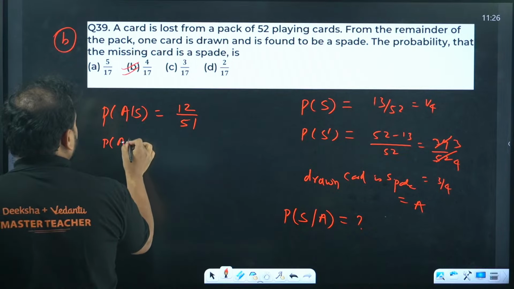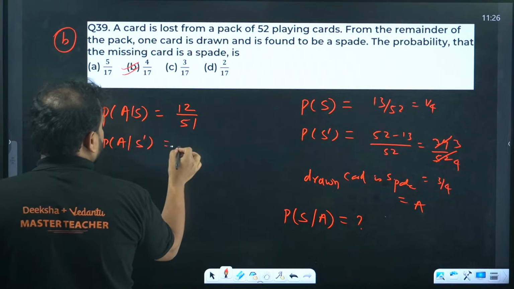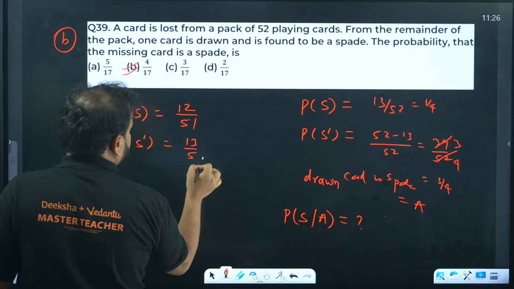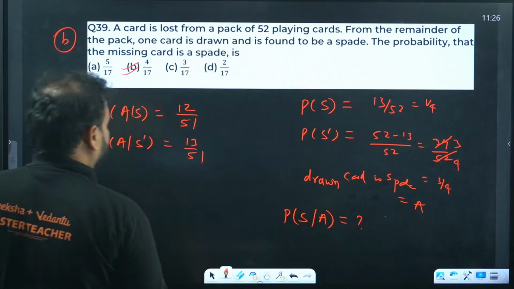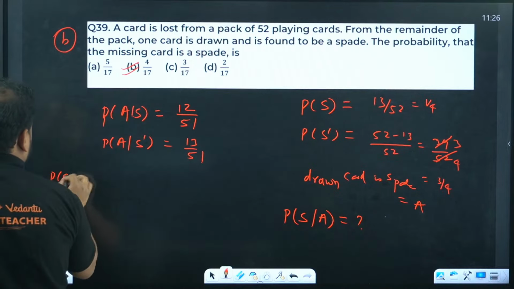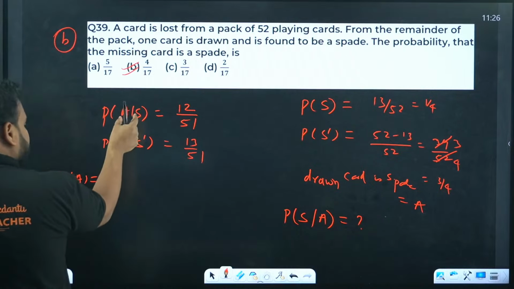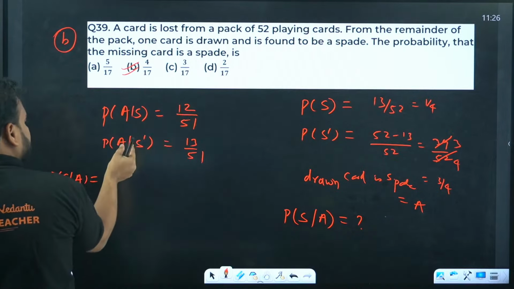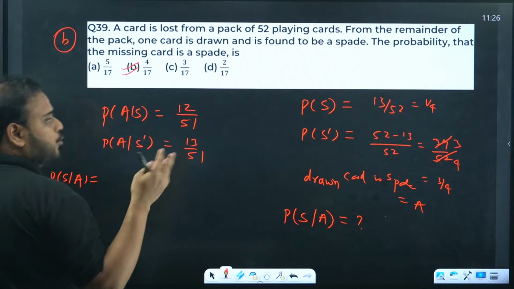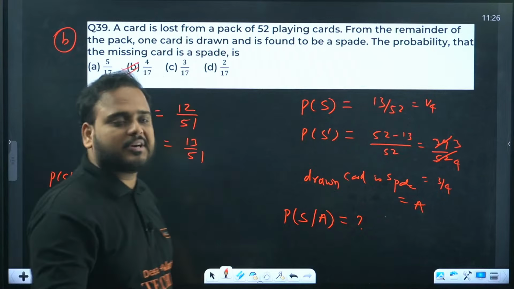Choosing a spade when no spade is lost, 13/51. Now write this value, because if a spade is lost, you have one less spade. If a spade is not lost, the total card count is one less, but spades will remain 13 only.